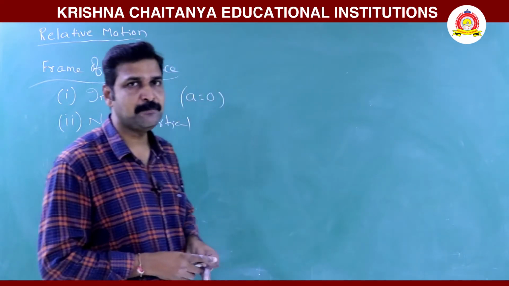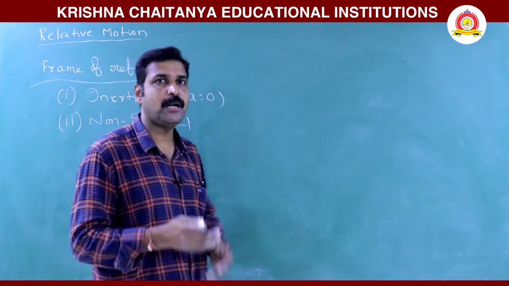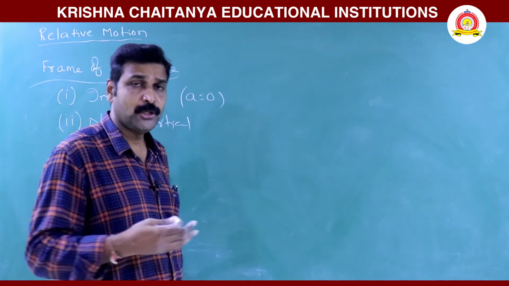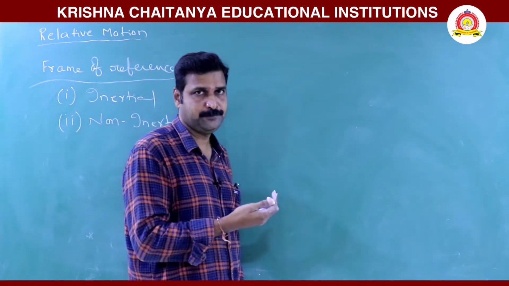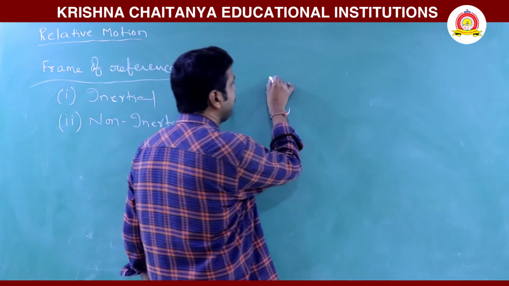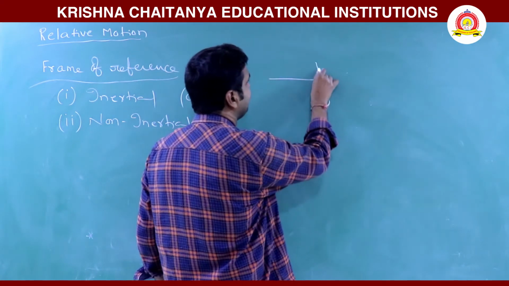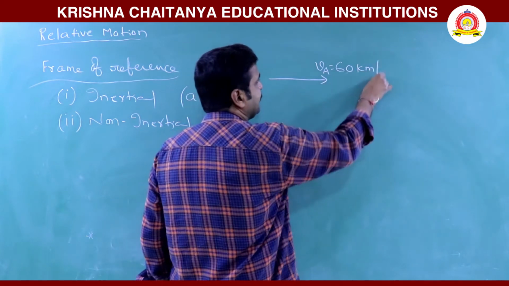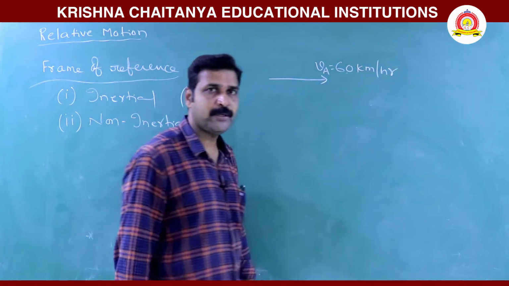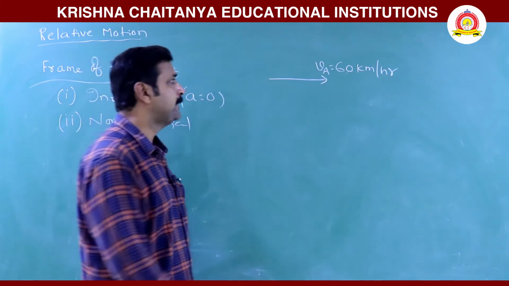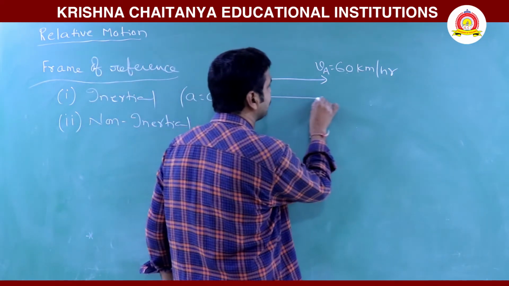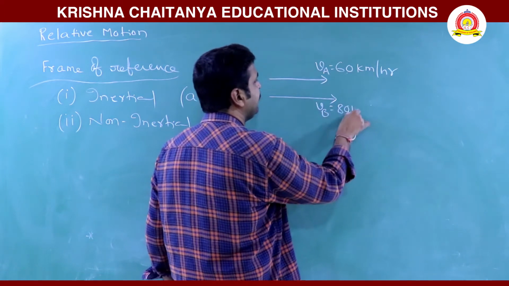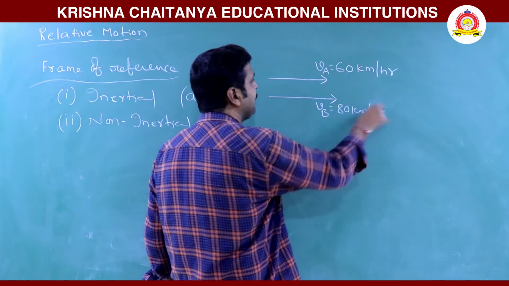Let us take a very simple example that you have already observed. You may observe this example frequently. If you are traveling in a bus and that bus is moving with a velocity VA, which you can assume as 60 km per hour, and another bus is overtaking this one with a speed of 80 km per hour in the same direction.